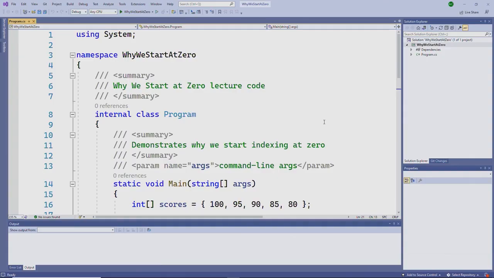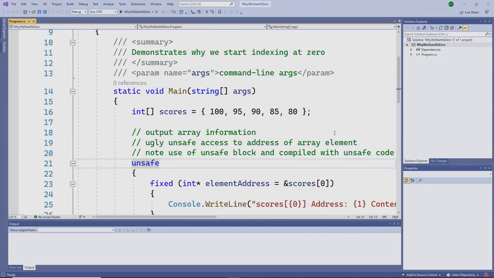This is the hideous code we're going to look at. Although the first part isn't actually hideous, it teaches you something new about arrays. So here, I've declared an integer array called scores, and instead of saying equal new int square brackets 5 close square brackets and then doing something to initialize the contents of the array, instead I'm initializing the array by putting the values for the array in between this open curly brace and this closed curly brace.